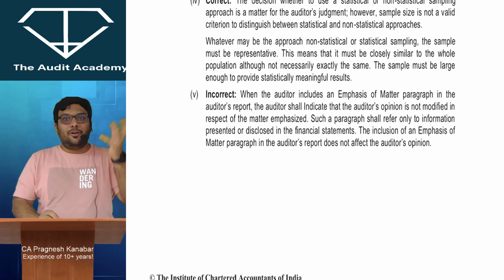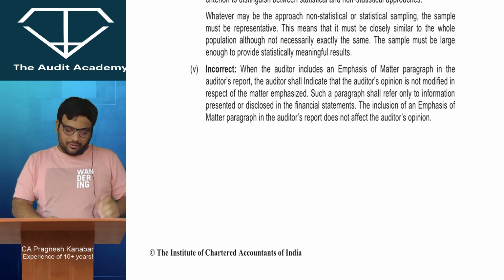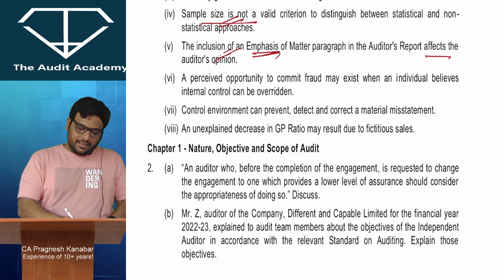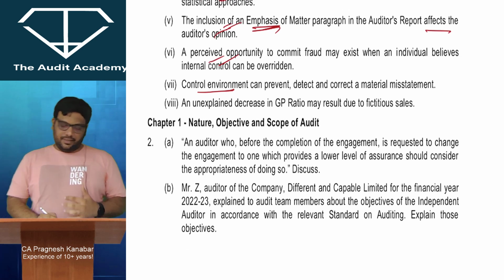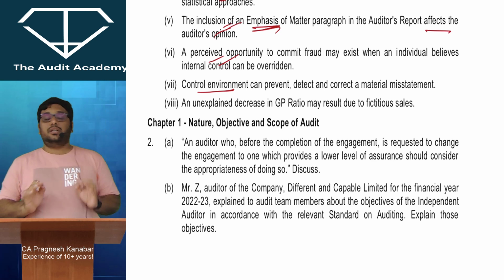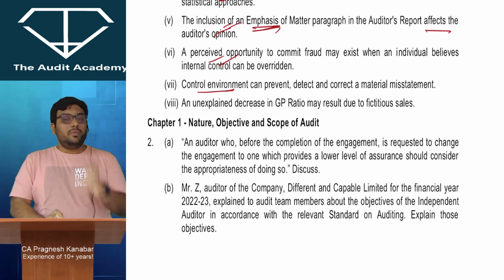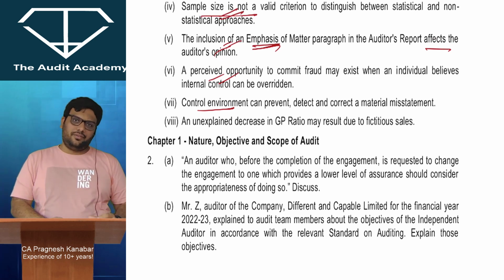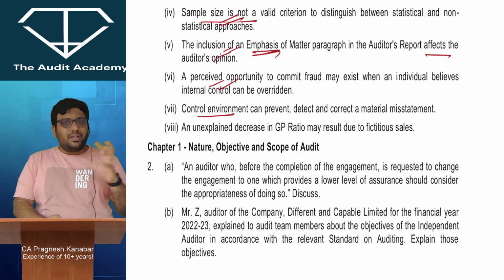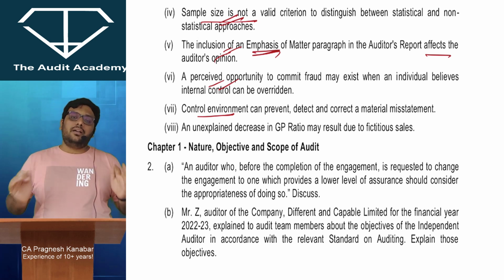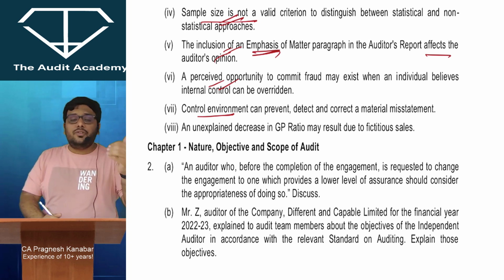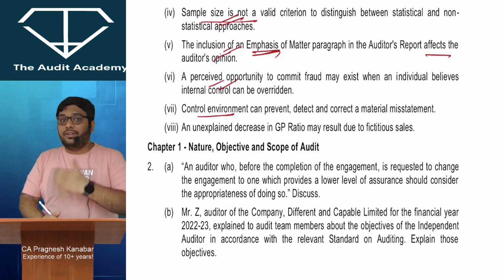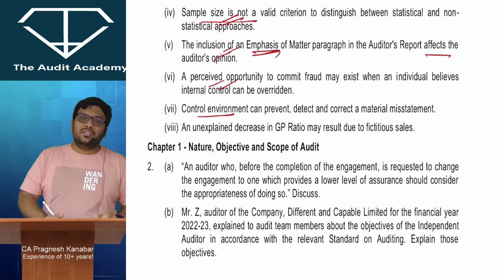So I was explaining all the logic, correct, incorrect. I hope you were able to derive that. Then this is a proper opportunity. Control environment can prevent, detect and correct a material misstatement. Listen to me. Control environment is just a work culture. Now, if Ratan Tata has set up an excellent work culture at Tata's, that does not mean it can stop misstatements. For that, you need various other controls. Control environment is just an indirect control.